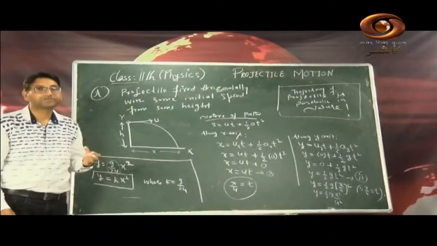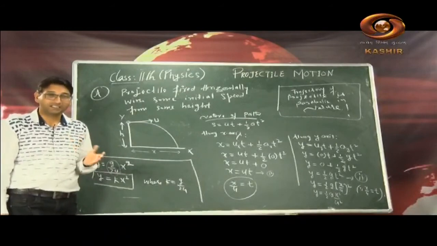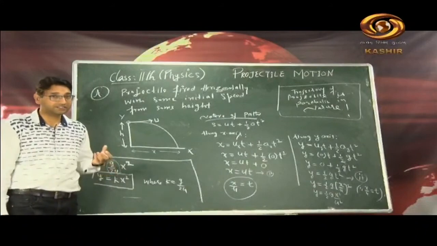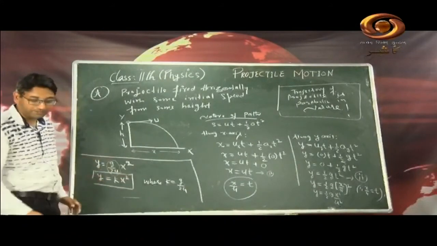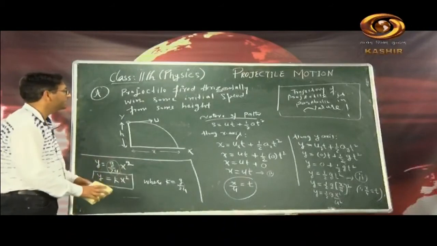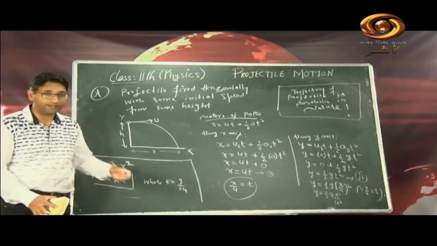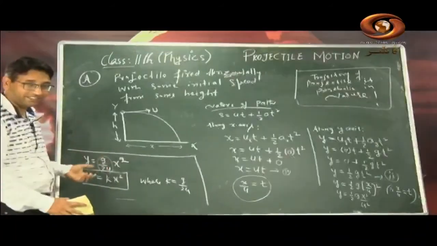So you will now be confident enough that the path of a projectile is not a straight line, it is not hyperbolic, not elliptical, not circular, but it is parabolic in nature. So we have got a mathematical proof for the parabolic nature of the trajectory. Let us now move ahead, because so many things will be required to solve numerical problems. So let us move ahead and try to derive other things for the same projectile.